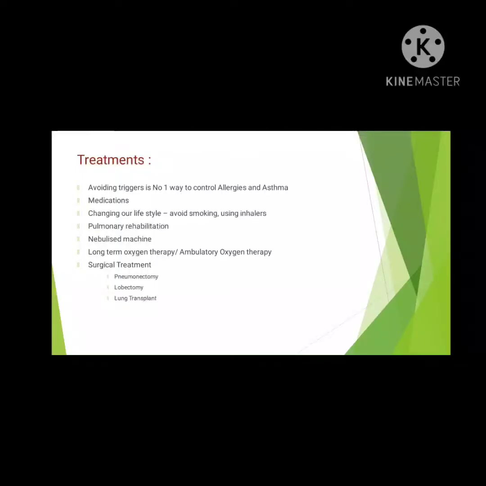Pulmonary rehabilitation, using nebulizer machines, long-term oxygen therapy and ambulatory oxygen therapy. Surgical treatments like pneumonectomy, that is a part of a lung or a whole lung may be removed. Lobectomy, a particular lobe may be removed. Lung transplant. These are some of the treatments in the respiratory system.